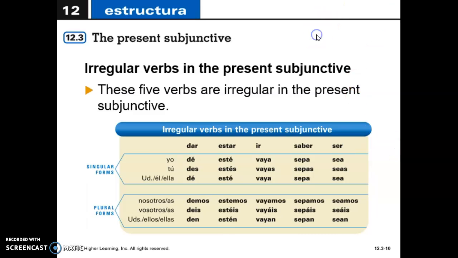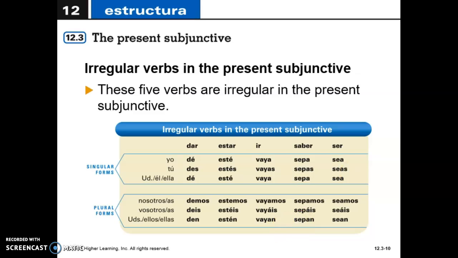What are the present subjunctive forms of these verbs? Dar: dé, des, dé, demos, deis, den. Estar: esté, estés, esté, estemos, estéis, estén. Ir, this changes a lot: vaya, vayas, vaya, vayamos, vayáis, vayan.